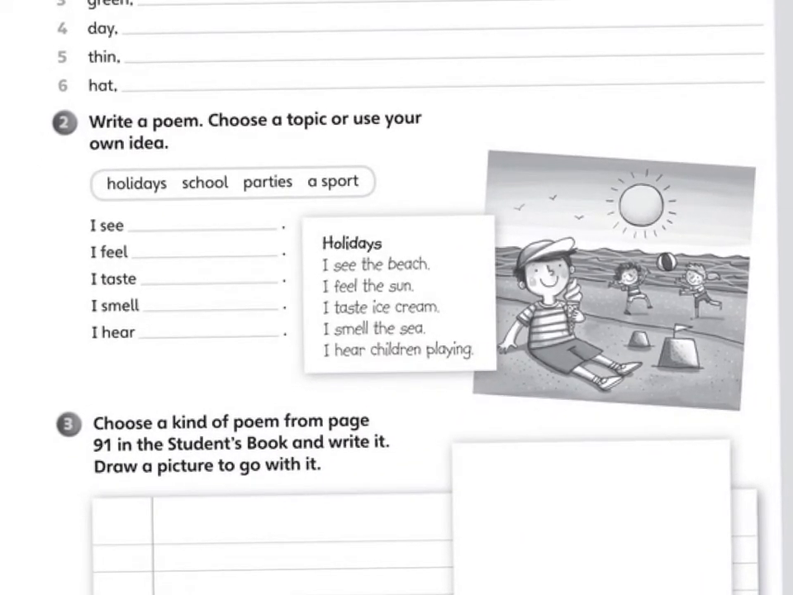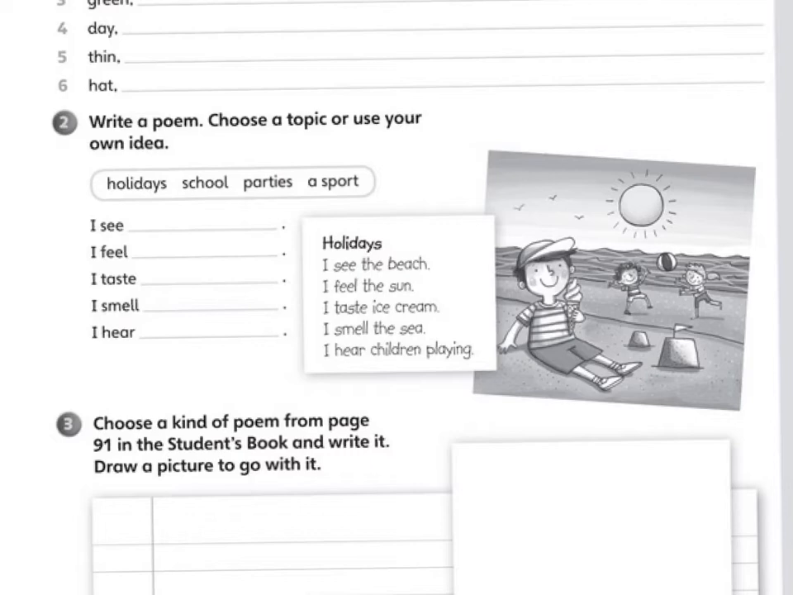Number 2 says, write a poem. Choose a topic or choose your own ideas. In here we have holidays, school, parties, a sport. We are going to complete this. It depends on you. Actually, this is free and it's individual. You can use these ideas or your own ones. Here we have an example, holidays. I see the beach, I feel the sun, I taste ice cream, I smell the sea, I hear children playing. So you can actually write your own answers here and it will be fine.